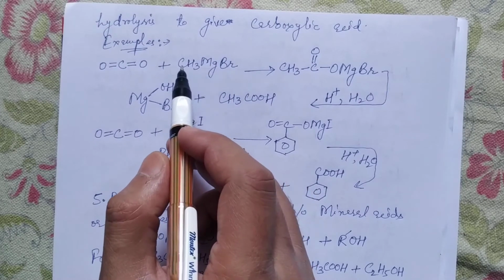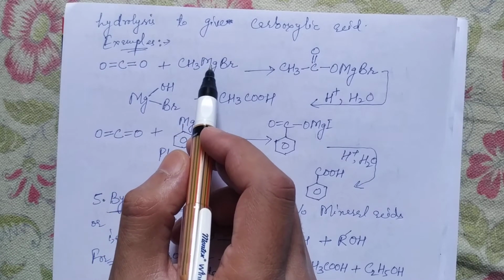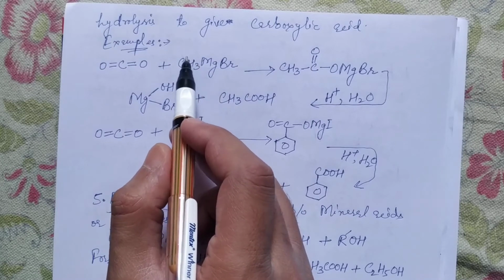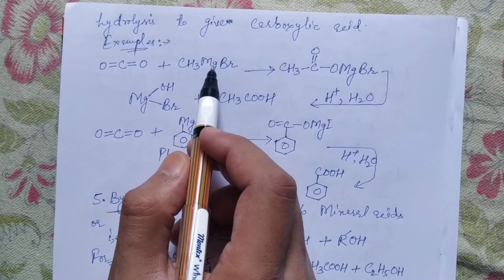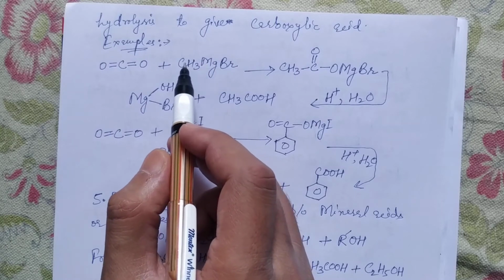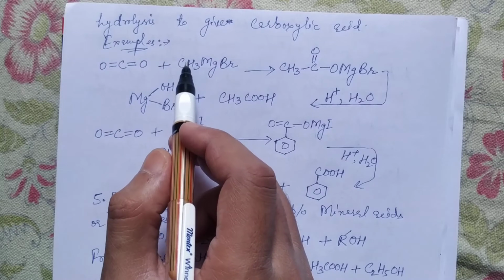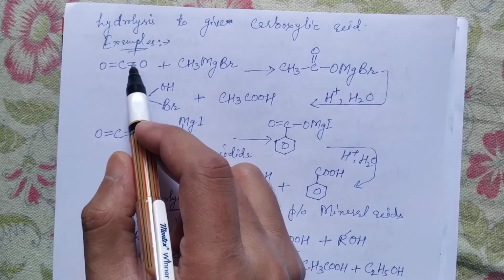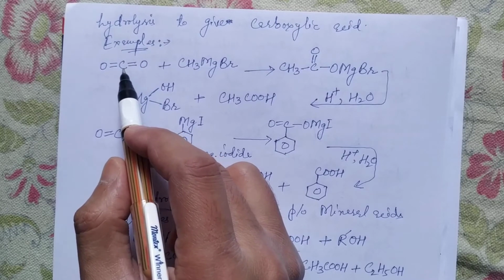Since the electronegativity of carbon is more than that of the metal magnesium, this carbon will tend to pull electrons towards itself and acquire partial negative charge, whereby magnesium will acquire partial positive charge. Hence a nucleophilic attack will take place from this CH3 onto this carbon, and as a result the valency of carbon will be increased to 5.